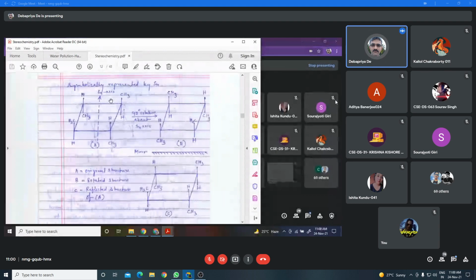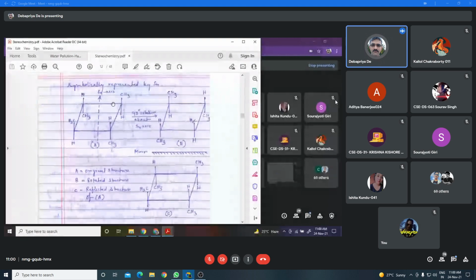The molecule is said to have an alternating axis of symmetry when rotation of the molecule about this axis, that is the S4 axis, is possible. Why S4 axis? Because this is a 4-membered ring.